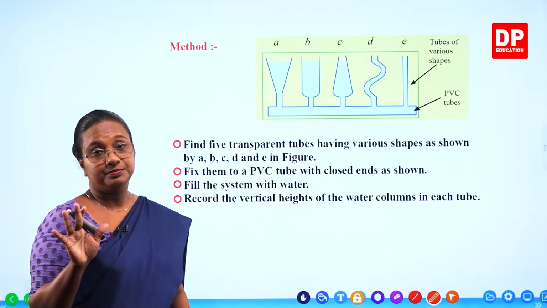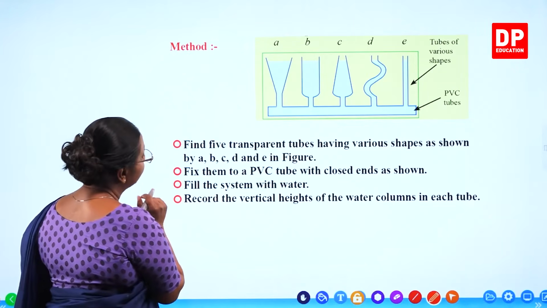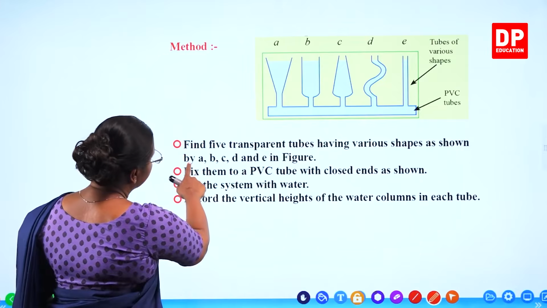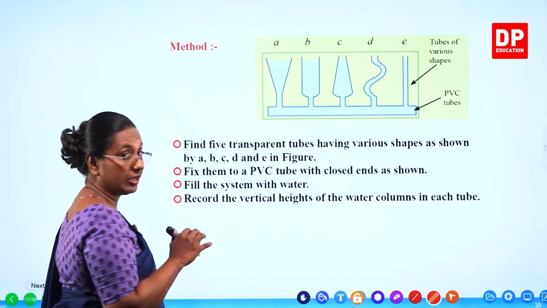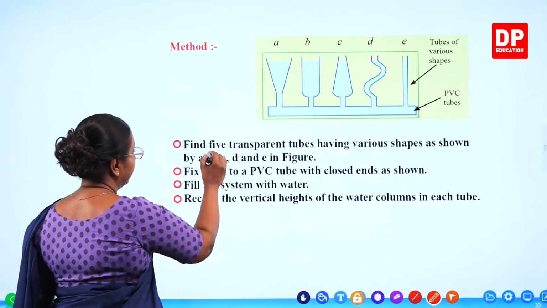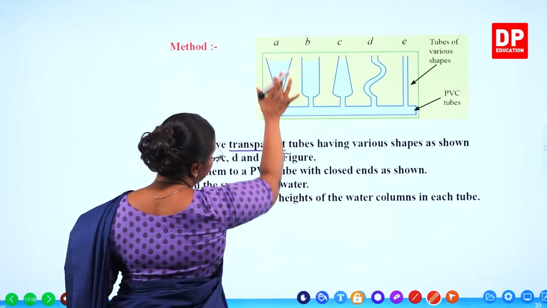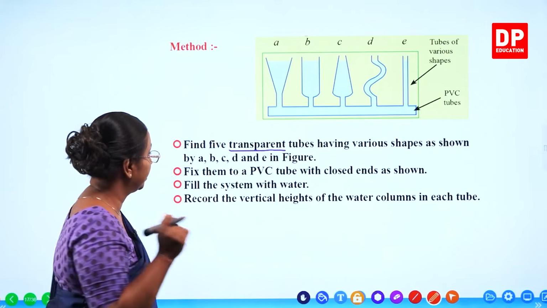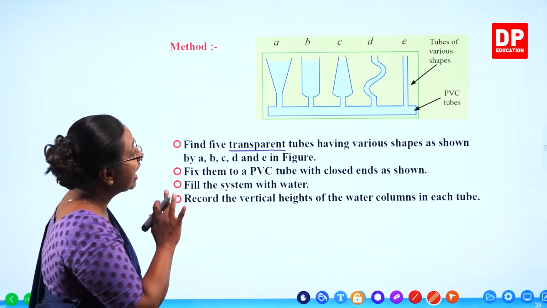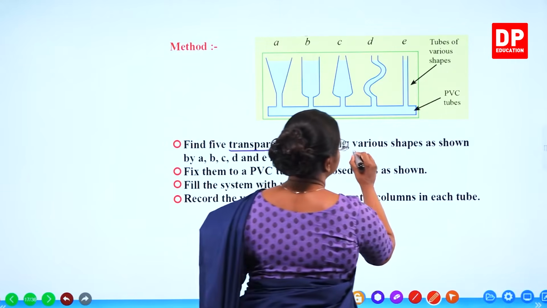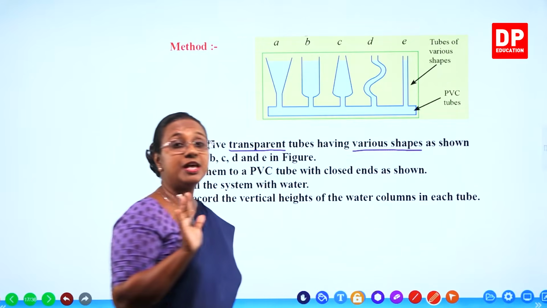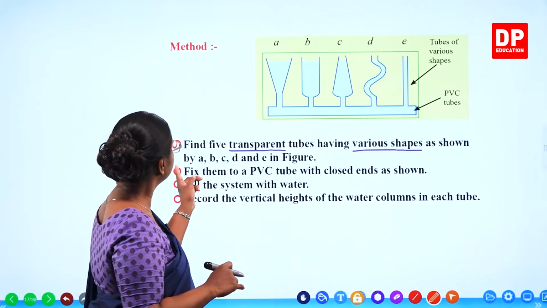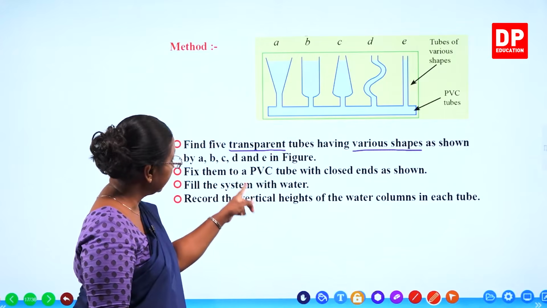Is that clear? So then if we look at the method again, find 5 transparent tubes. So here it has to be transparent. It's a must, so that you can observe the height of the water column and you can measure it. So it has to be transparent tubes having various shapes. That's also important. The shapes have to be different as shown by A, B, C, D and E in the figure.